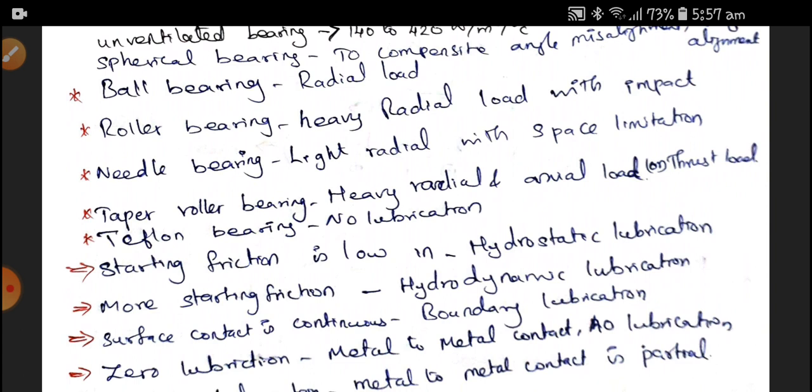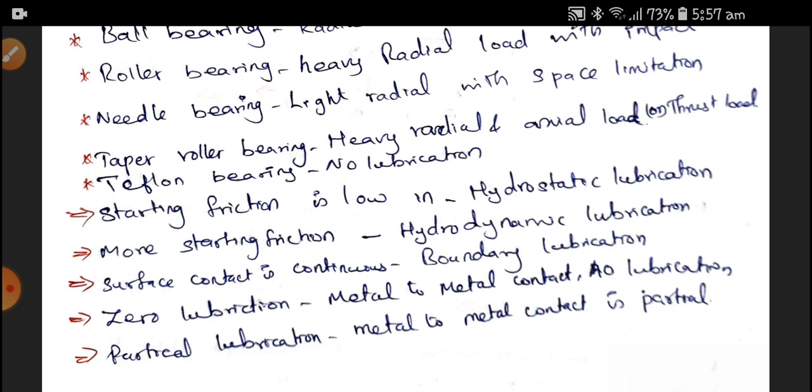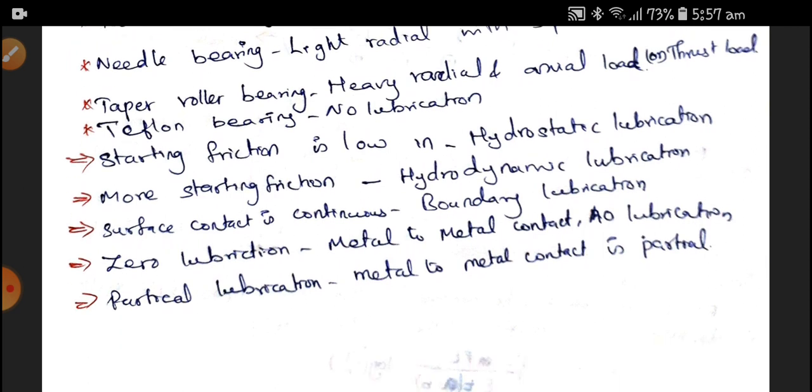Starting friction is low in hydrostatic lubrication and more in hydrodynamic lubrication. Surface contact is continuous in boundary lubrication. Zero lubrication is metal to metal contact with no lubrication. In partial lubrication, metal to metal contact is in a partial condition.